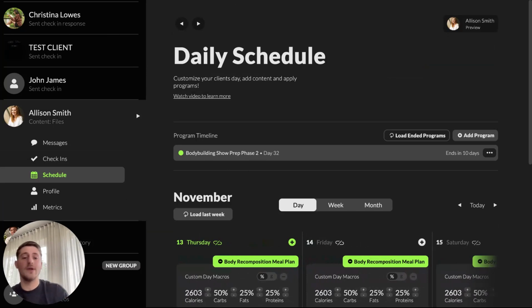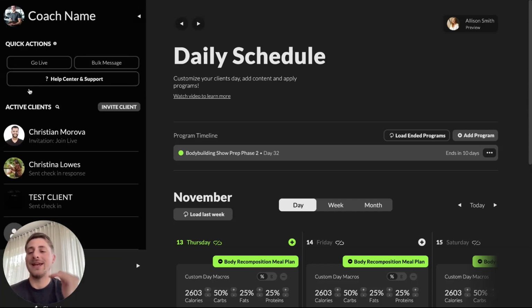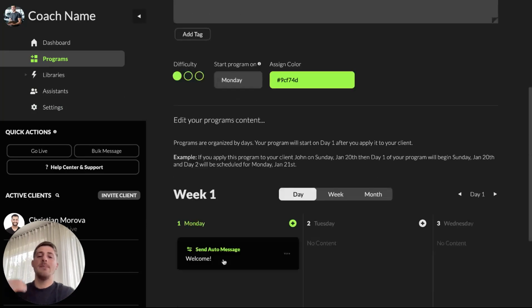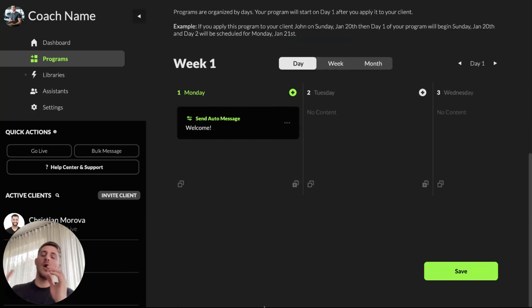So the program can be different. The auto messages are going to be the same. So it's a really useful tool and it runs separately from the programs. That's the most important thing to note here. It's separated from the program by running independently of it, stacked on top. Right? But what you can do is build out a program with a bunch of messaging automations, make it super nice and engaging for clients, walk them through their journey, and then use those messaging automations across the board with any clients, regardless of their program. And that's how you do it. A super convenient way to work with those auto messages.